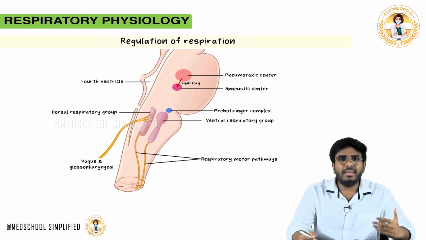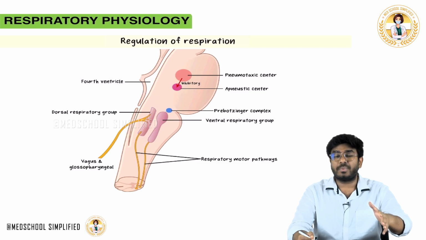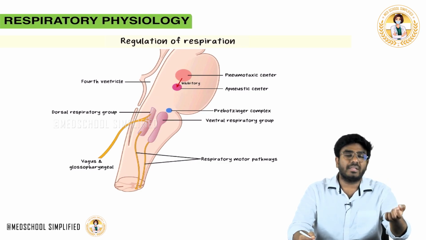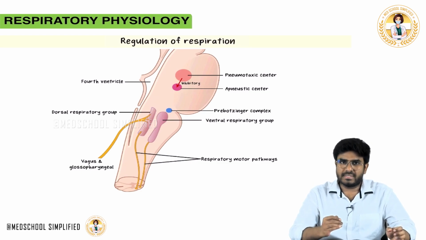Your respiration is happening involuntarily, which means there are certain brainstem structures and certain higher centers which are controlling your respiratory activity. That is, inspiration and expiration are controlled involuntarily. Now let's talk about the respiratory centers.